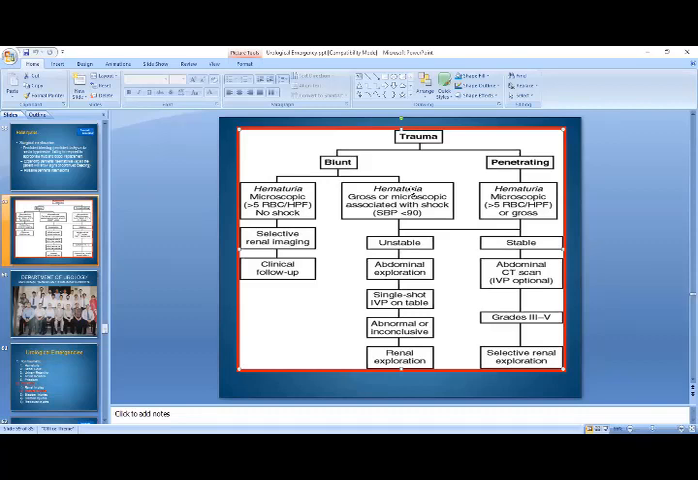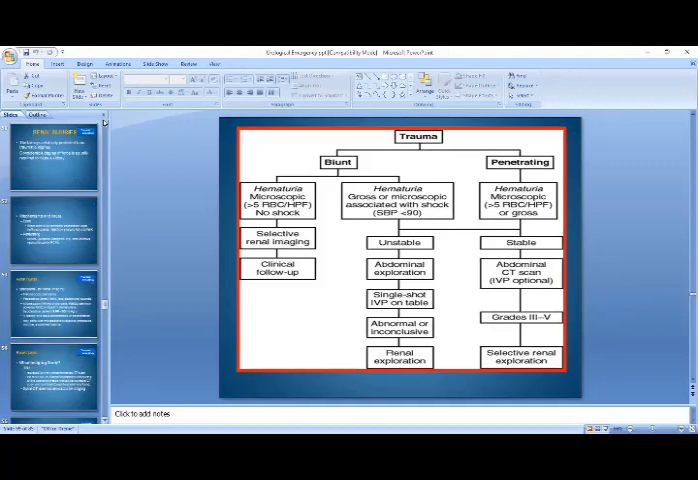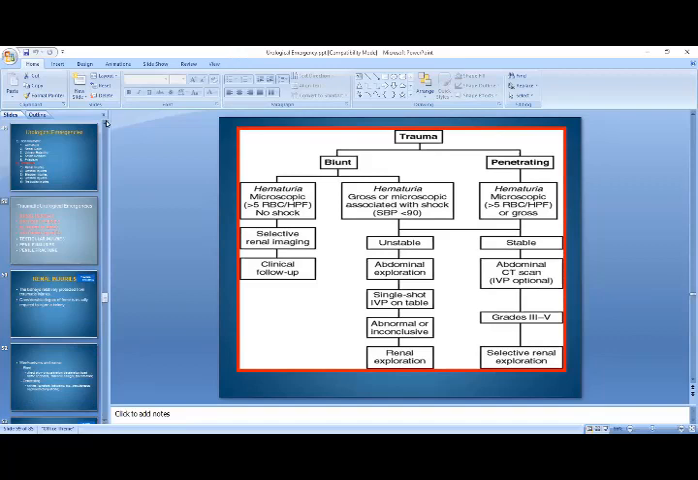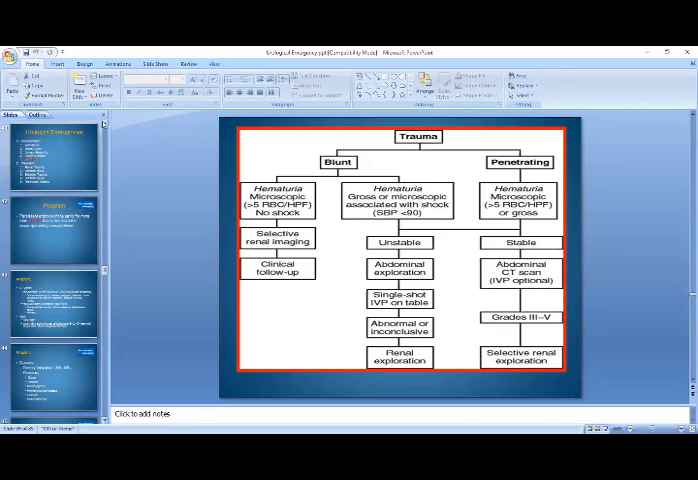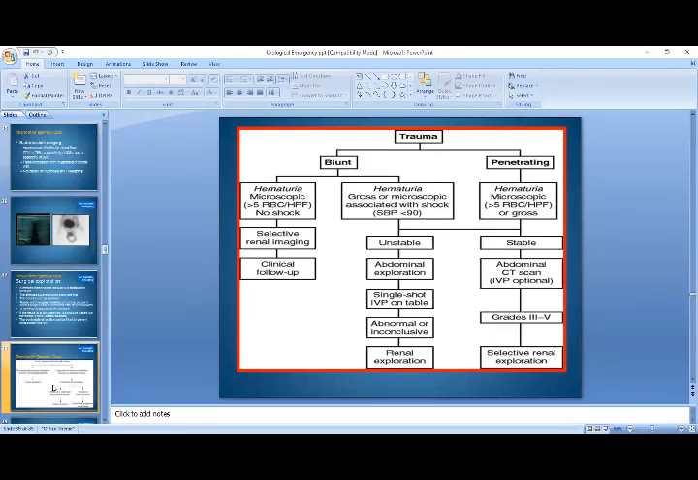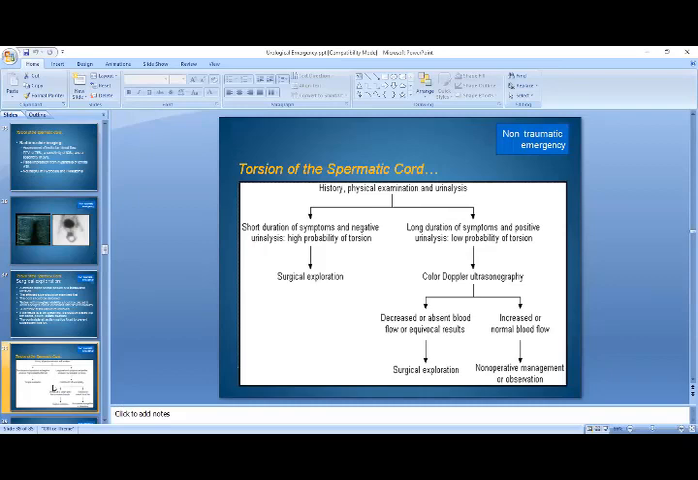So today we had a detailed lecture on two very important topics. One is testicular torsion, or acute scrotum. It has a flow chart, so let's revise it again. History, physical examination, and urine analysis: short duration of symptoms and negative urine analysis means there is high probability of torsion, and you will have to go for surgical exploration.